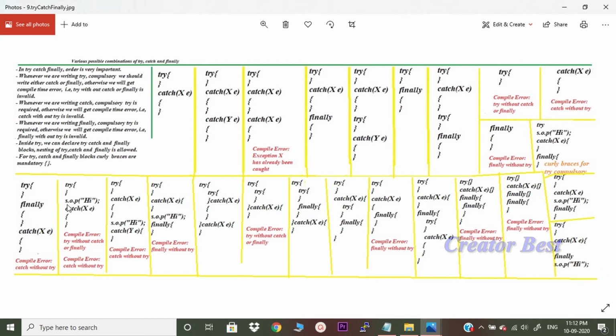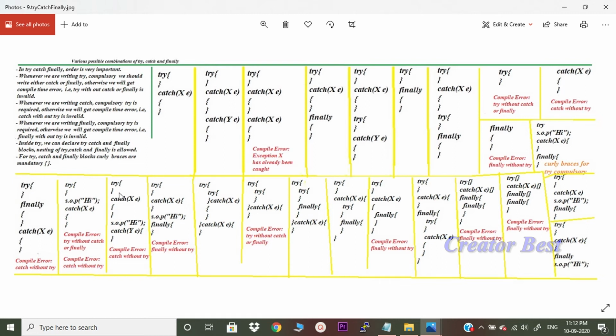You cannot write SOP statements between try and catch blocks. It will throw two errors: it will consider try as one block and catch as another block. Try does not have a corresponding catch, and catch does not have its corresponding try. So it will throw two compile errors, try without catch or finally, and catch without try.